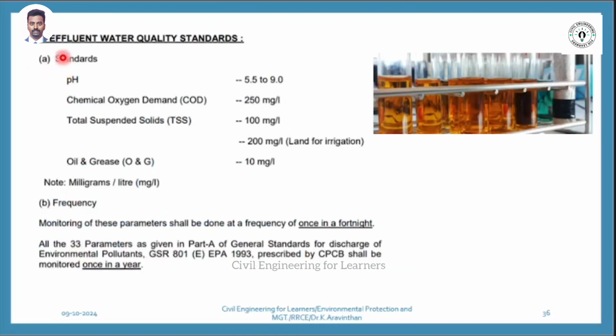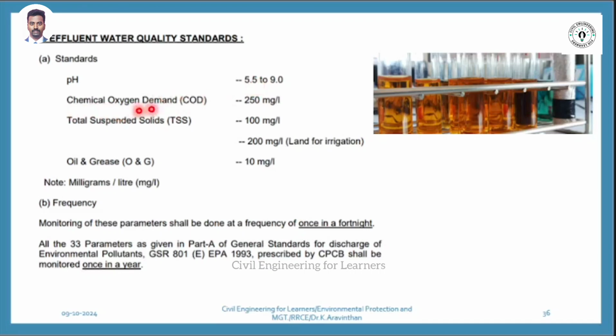So these are the parameters they check before letting into the streams. Now, this is a standard which I took from Central Pollution Control Board. Monitoring of these parameters shall be done at a frequency of once in fortnight. What do you mean by fortnight? 15 days. Central Pollution Control Board will take samples in how many days? Each 15 days in a river they will check. Is it acceptable or not? Is the river or stream under acceptable condition? They will check. Okay, what are the things they will check? You can see here. pH. All industrial wastewater, what is the range of pH it should have? 5.5 to 9. It should not go lesser than or more than this.